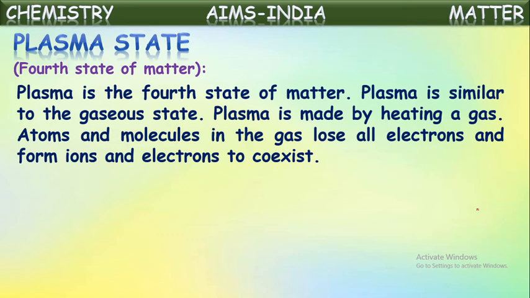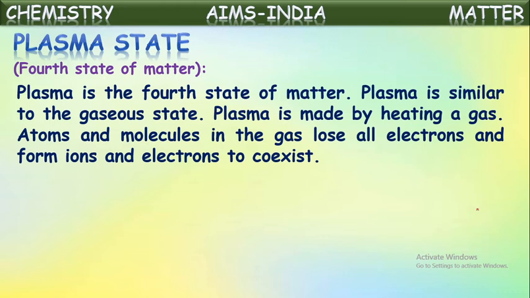When we heat a liquid, it converts into gaseous form. We know that. So when you heat a gas, what happens? This is how the fourth state of matter will be formed. When we heat gases at very high temperatures, we get this plasma state.